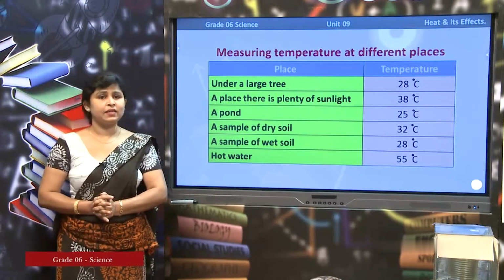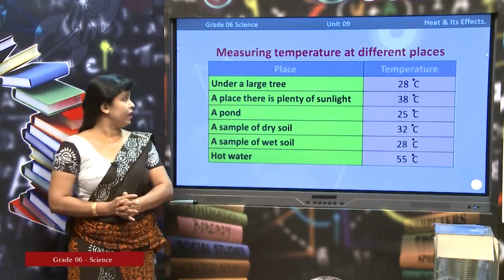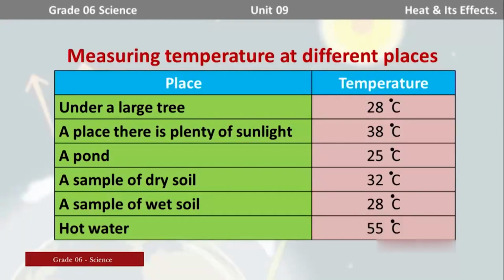We can select different places and we can record the temperature. Here are the places that are selected by me. Under a large tree, a place where there is plenty of sunlight, a pond, a sample of dry soil. You can take a sample of soil from a dry place, and a sample of wet soil.